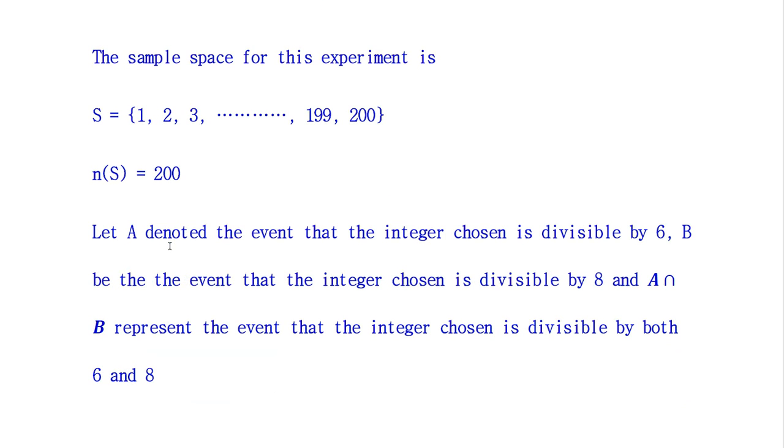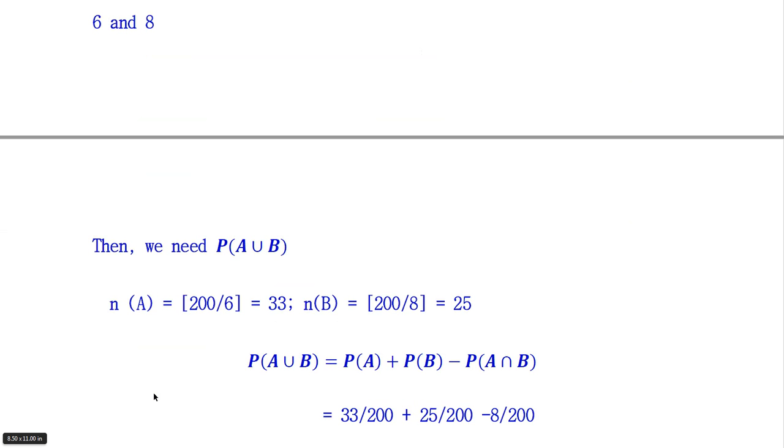So we denote the event A to those numbers which are divisible by 6 and event B to those numbers which are divisible by 8, and A intersection B represents the event that integer chosen is divisible by both 6 and 8. We need probability of A union B.